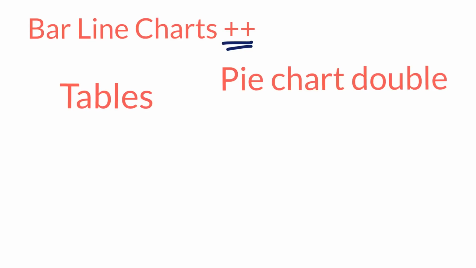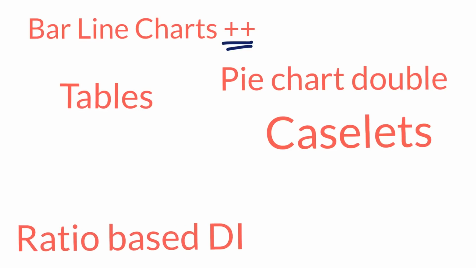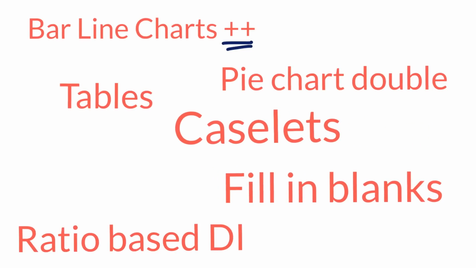Bar chart and tables. Now, if I add CET as well, caselet, very common set in CET. Caselet. Now, CAT का खत्म, उनका सिलेबस खत्म हो गया. अभी I'm adding the non-CAT here, the non-CAT is over. Ratio based DI. This topic is coming for the last 5 years now. Okay, and fill in the blanks. So if I add these things, this will complete your full scope from the CET point of view.